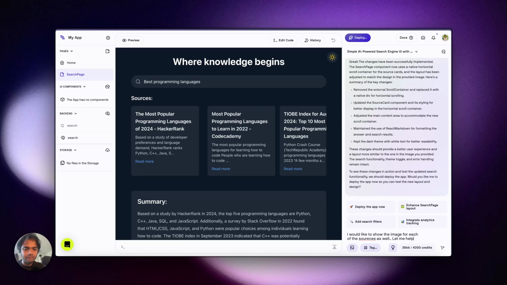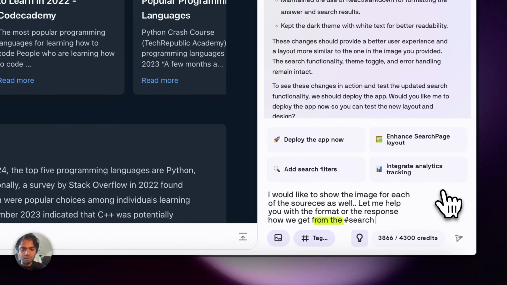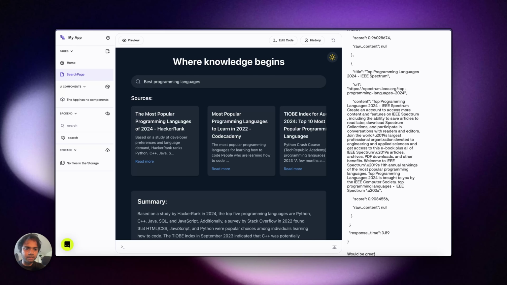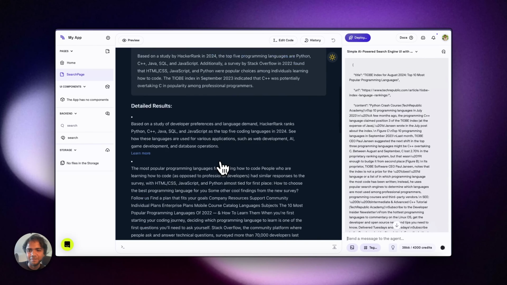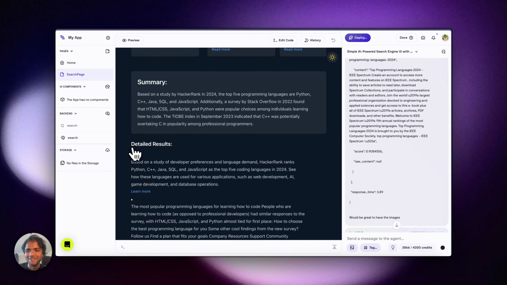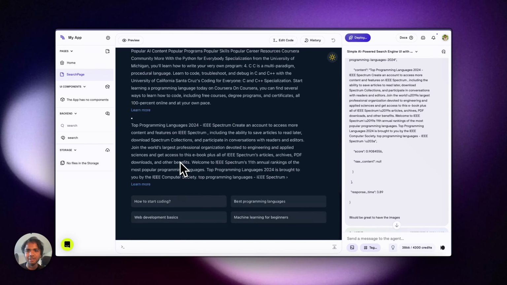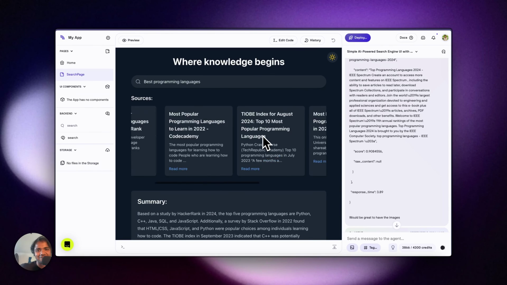Let me help you with the format of the response, how we get it from the call. It would be great to have the images. Okay, so I asked that I want to get the images as well. I think that would be super cool. And we may need to have a detailed result. It can be a toggle. I don't want to show the entire detailed result like that, but it's okay. Until now, this looks super cool. I love this transition, the UI, everything.